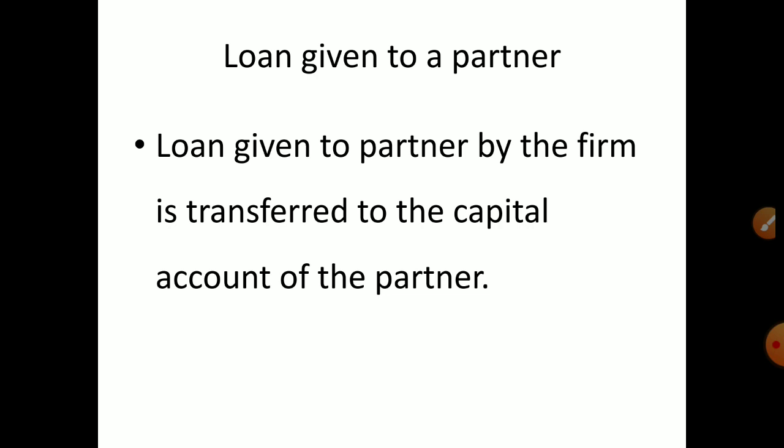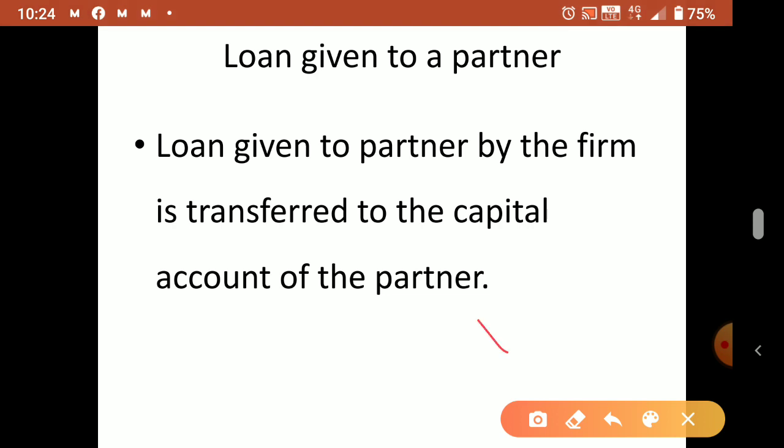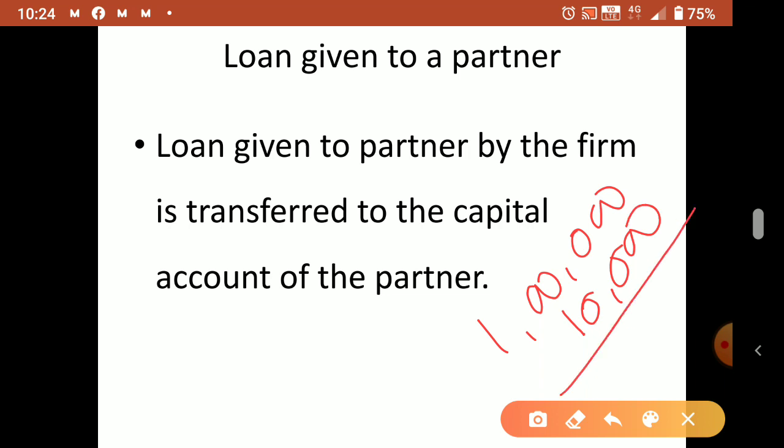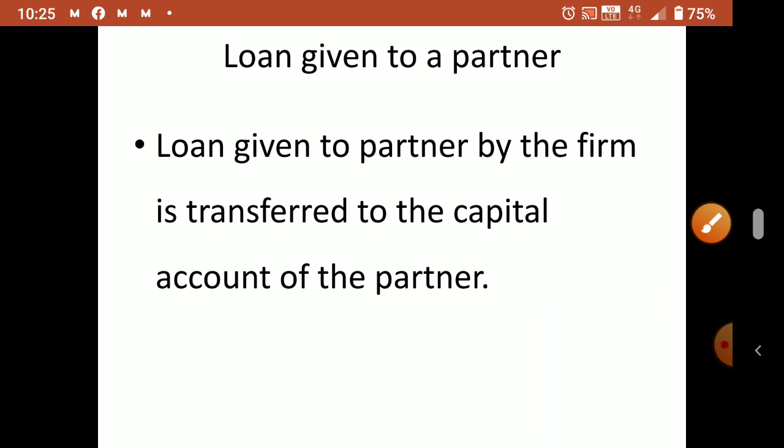capital of the partner. Suppose I am a partner, I have 1 lakh rupees in my capital account, credit side, but I have taken a loan from the business of 10,000. Then obviously what will the firm do? The firm will deduct that 10,000 from me because I have to pay 10,000 to the firm. So the remaining 90,000 rupees I'll be getting as my capital balance. Okay, so this is it. Now we'll discuss a question.